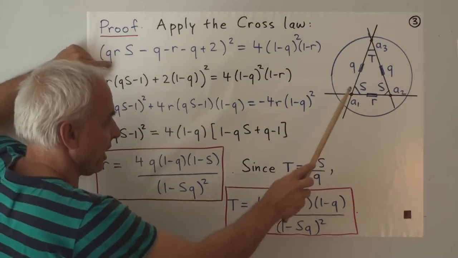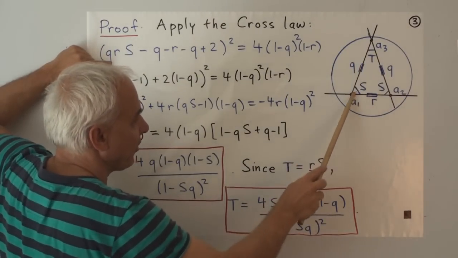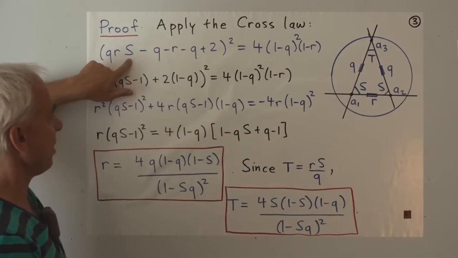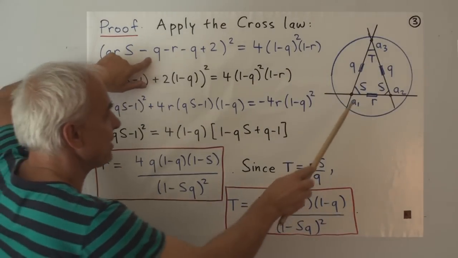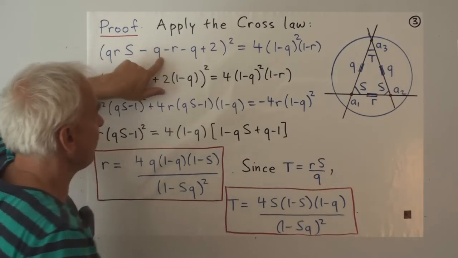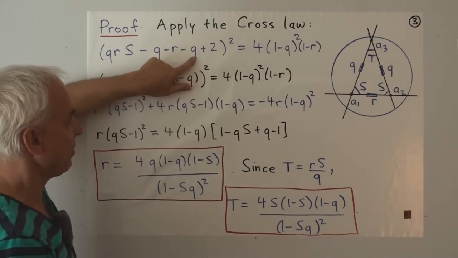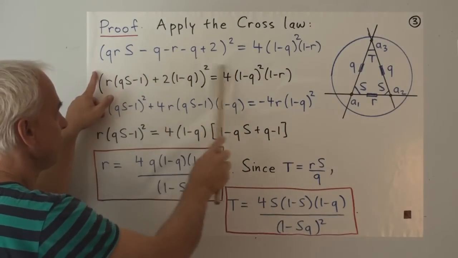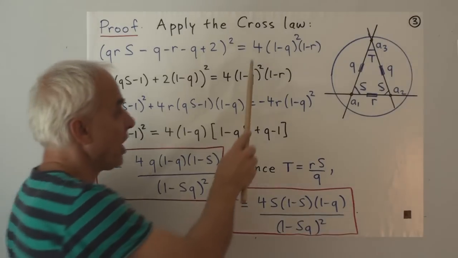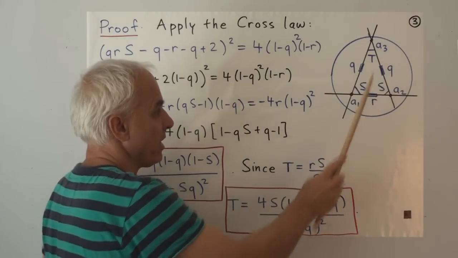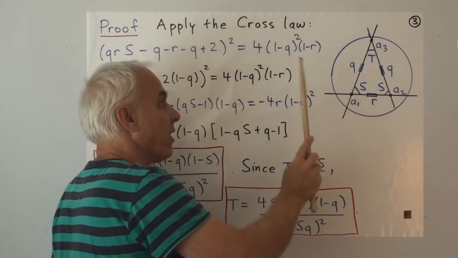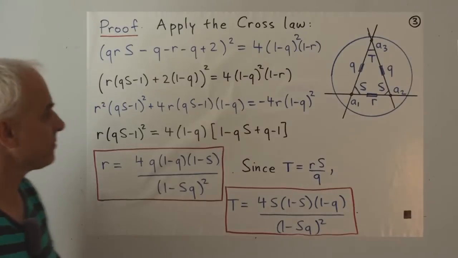So what does the cross law say? It says that this quadrance times the contained spread, Q times R times S, minus the sum of all 3 quadrances, Q plus R plus Q, plus 2, all squared, is 4 times 1 minus Q times 1 minus Q times 1 minus R. So 4 times 1 minus Q squared times 1 minus R.